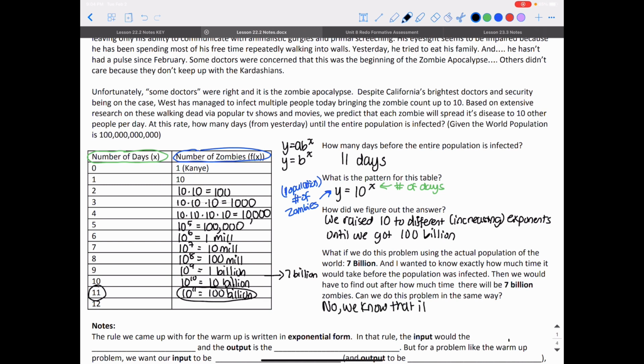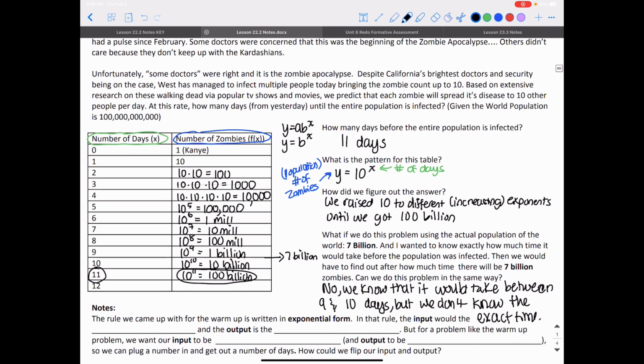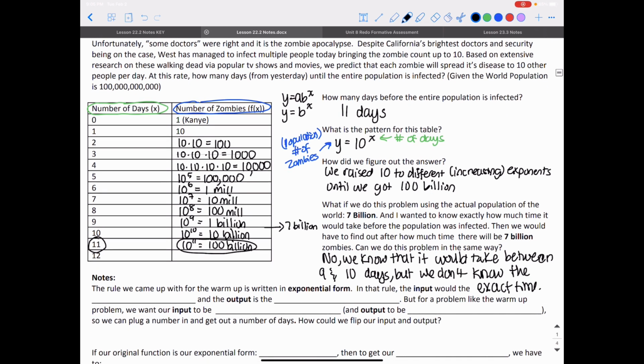So we know that it would take between 9 and 10 days, but we don't know the exact time. There is a way that we can figure it out, though. We can estimate, but there is a way we can find out exactly how much time it would take. And we're going to build up to that.